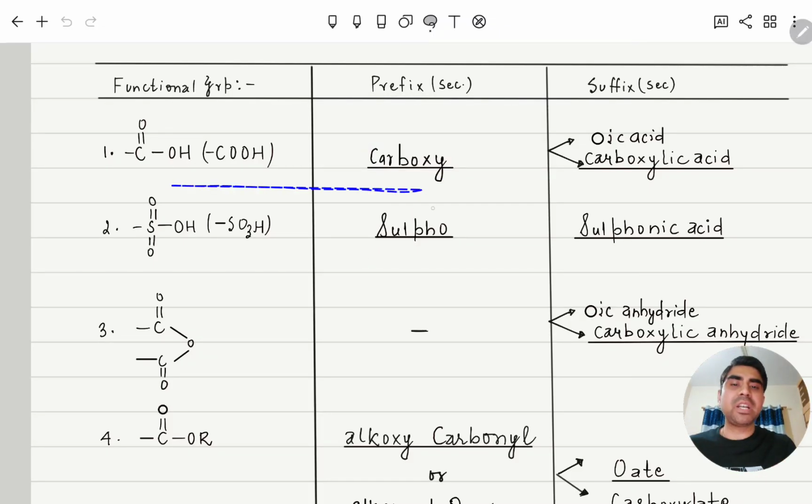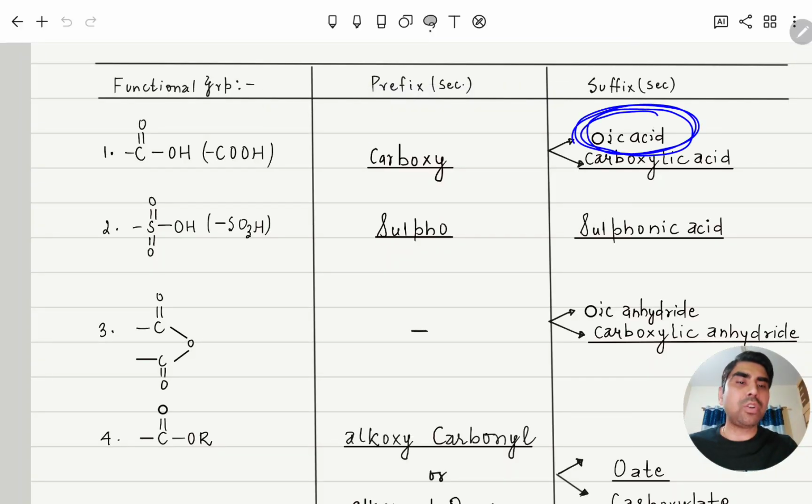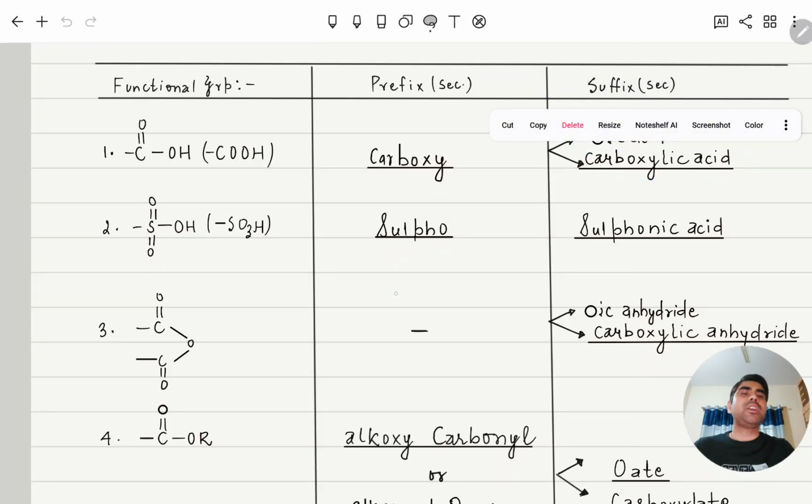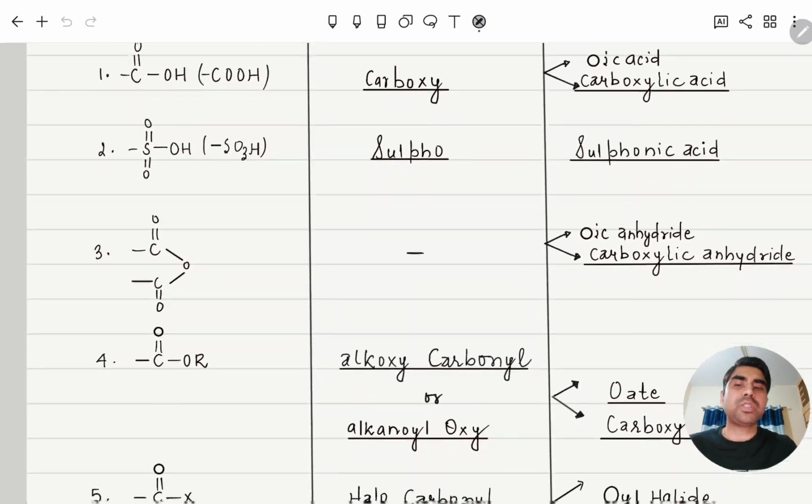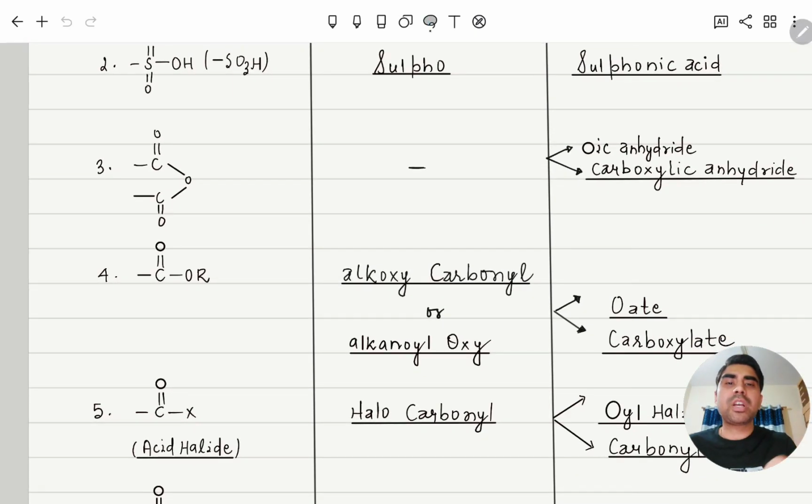For carboxylic acid, the prefix is carboxy, and the suffix will be oic acid when carbon is included in the main chain. If carbon is not included in the main chain, then it will be carboxylic acid. Similarly, this is the sulfo prefix and sulfonic acid. Here, since there is no carbon in that functional group, including or excluding in the main chain is not possible.